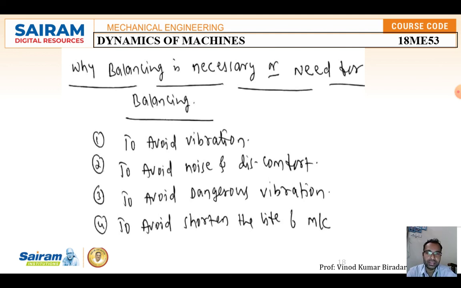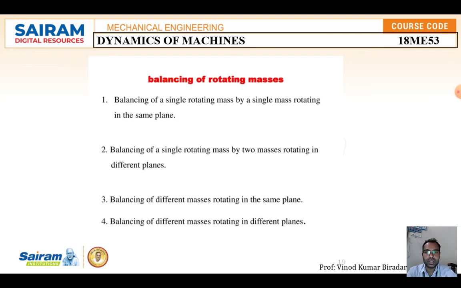So this was a brief introduction about balancing, why we need it, and the different types of balancing. In this class, in this PPT, we studied what we mean by balancing, the definition, the two different types of balancing, static balance and dynamic balance, why balancing is important, the benefits of balancing, and the need for balancing. Next class, we will study balancing of rotating masses in different planes. These are the four cases in the first topic, balancing of rotating masses. We have the derivation of all four, then problems on this.